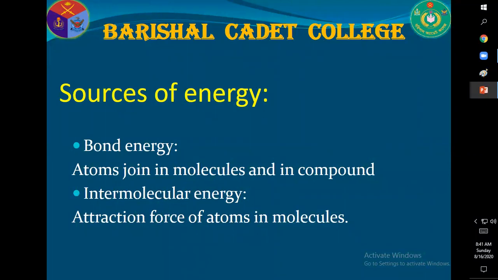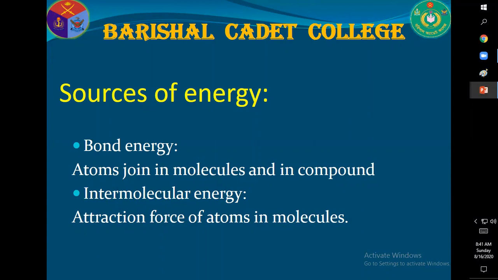Dear cadets, sources of energy. There are different sources of energy we know. Here, solar energy, nuclear energy, bond energy, these types of sources of energy.